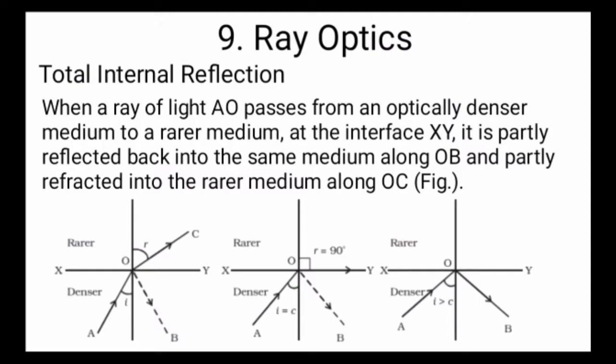According to the figure, when a ray of light AO passes from an optically denser medium to a rarer medium at the interface XY, it is partially reflected back into the same medium along OB and partially refracted into the rarer medium along OC, as you can see in this diagram.